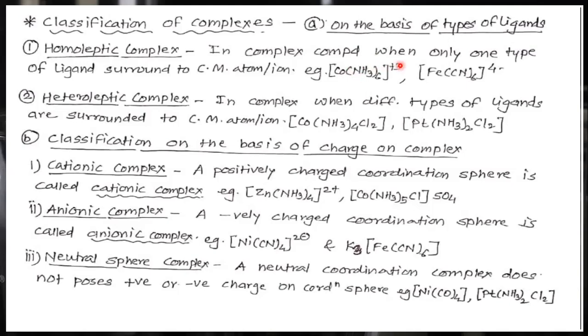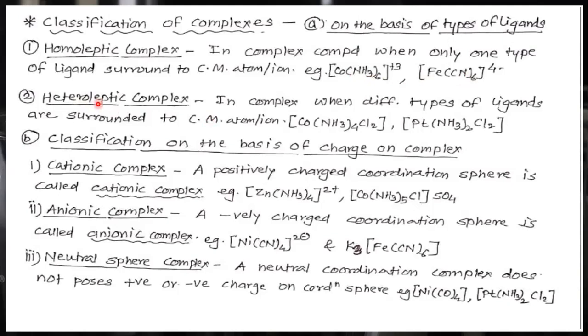It may be a cation or it may be an anion, like [Fe(CN)6] raised to 4-. But here inside this square bracket, all ligands are ammonia, 6 NH3. And in this second example, all 6 ligands are cyanide. Okay. So when all ligands are the same, identical, then such a complex is called a homoleptic complex.